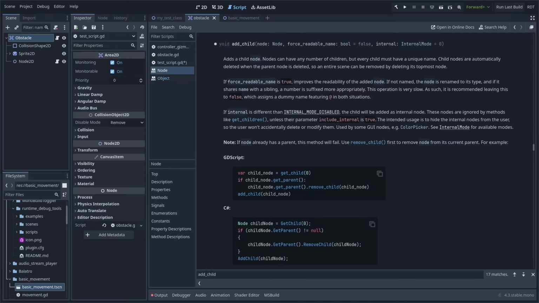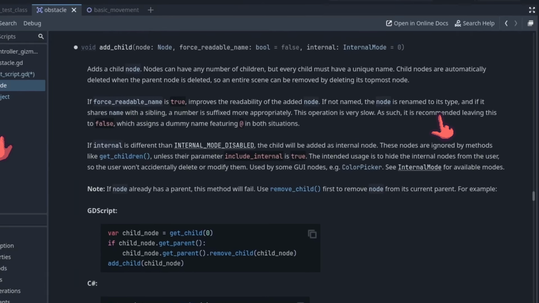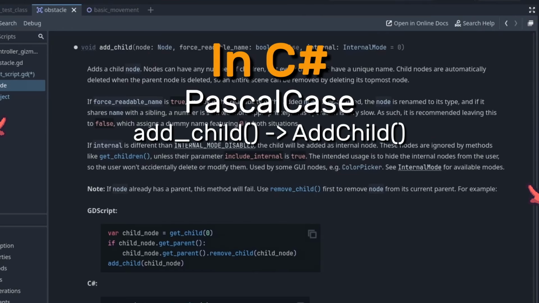The method description section, similar to the property descriptions, contains details about the same methods mentioned in the list on top. Clicking on the method name in the list above takes you to the relevant description. The text highlighted in blue refers to the parameters of the function, and they're usually used to describe how that parameter's value affects the behavior of the function. Again, in C# you'll have to use Pascal case instead of snake case for methods and most other things too.